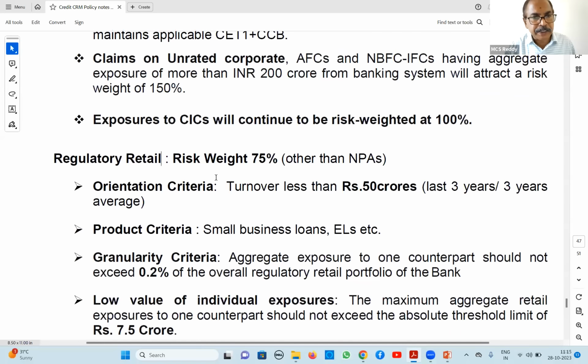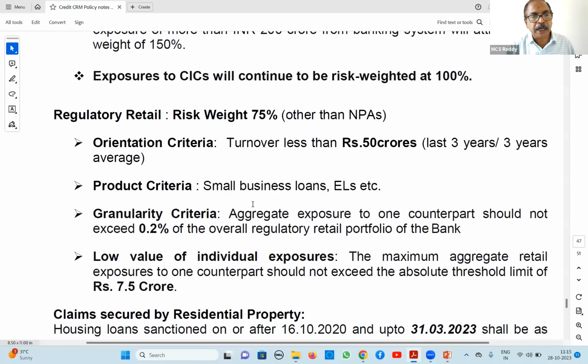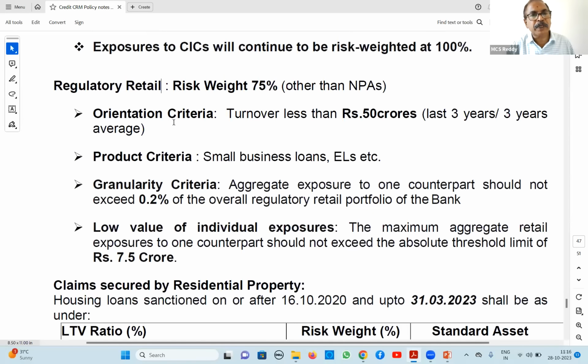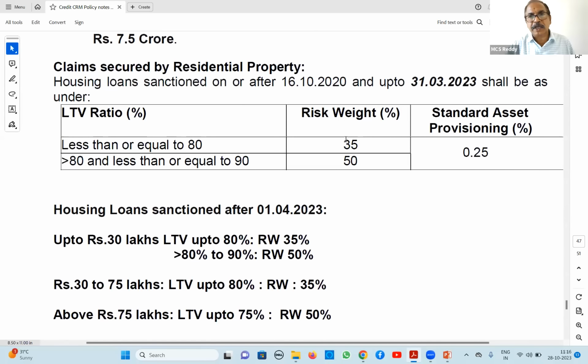Regulatory retail, which I just discussed, is 75% risk weight. Three criteria are there: turnover less than 50 crores or small product criteria. On granularity, a single retail loan should not exceed 0.2% of the entire regulatory retail portfolio. Generally, it will not exceed, but it is given. Up to 7.5 crores, we call it regulatory retail, and 75% risk weight would apply. This is mostly important.